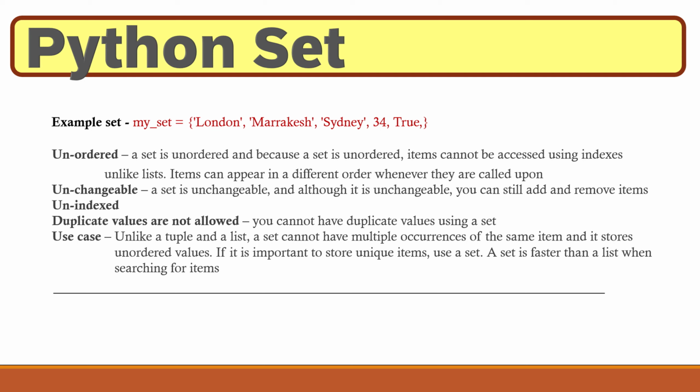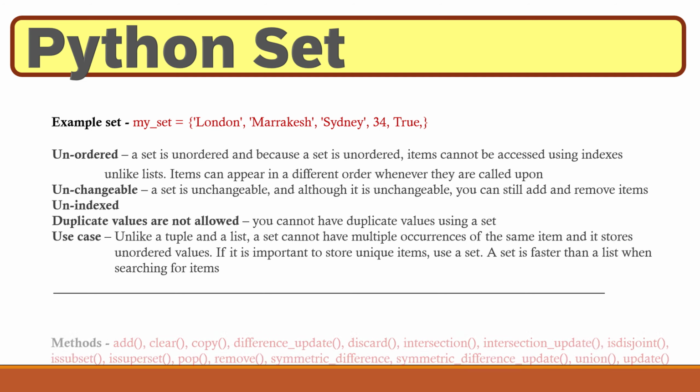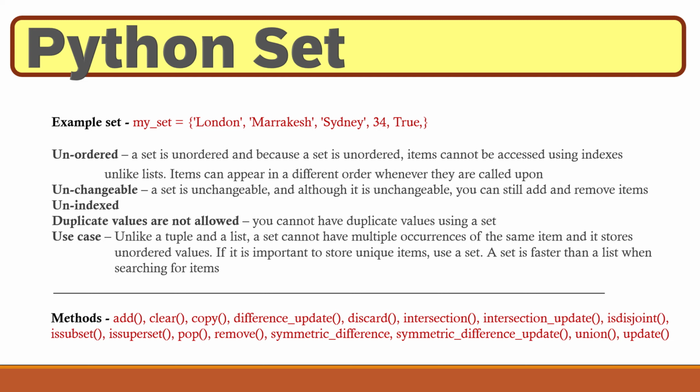If it's important to store unique items, use a set. A set is also faster than a list when searching for items. Let's look at the methods supported by set. So set has quite a few methods as shown in red below, and some are quite obvious and others are not. So add an item to the set. Clear will remove all of the items from the set. Copy prints a copy of the set or returns a copy of the set.